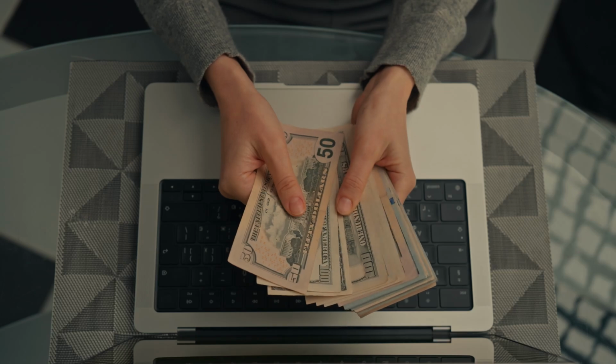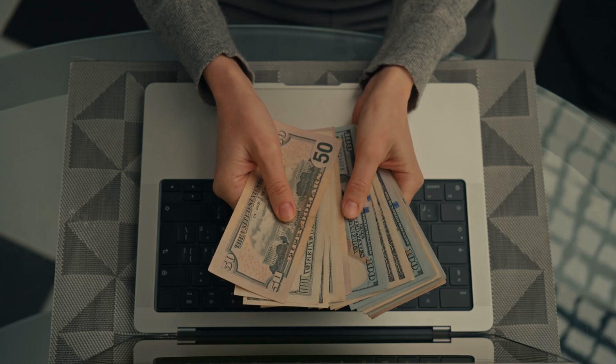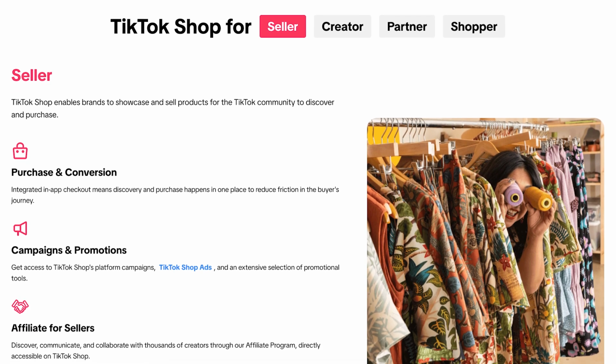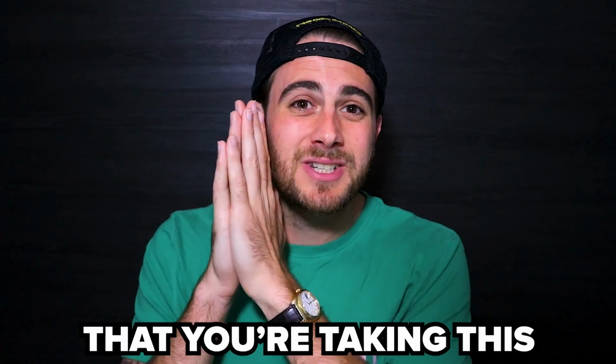But first, I did want to remind you, it is easier to grow on TikTok right now than it ever has been before. But more importantly, it's easier to get monetized on TikTok. In fact, TikTok is literally paying thousands of dollars a month. If you create content over 1 minute long and you have just a few thousand followers, you can make thousands of dollars a month. Or even better, you can promote other people's products or create your own product and promote them on TikTok Shop. TikTok is going to be the #1 social media app for you to be able to monetize in 2024. And I want to make sure that you're taking this opportunity seriously, because it could definitely change your life.